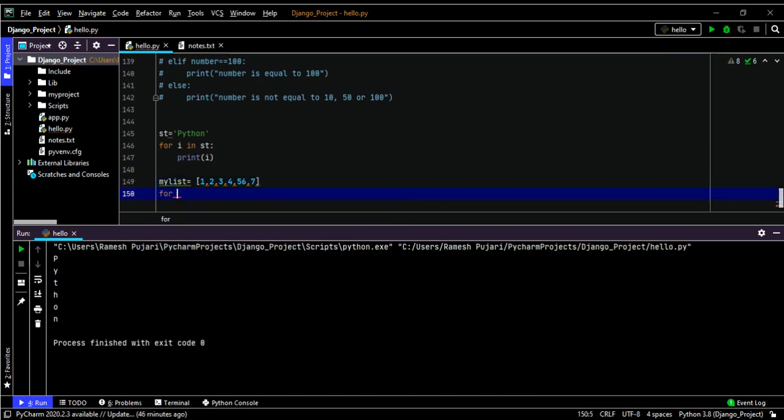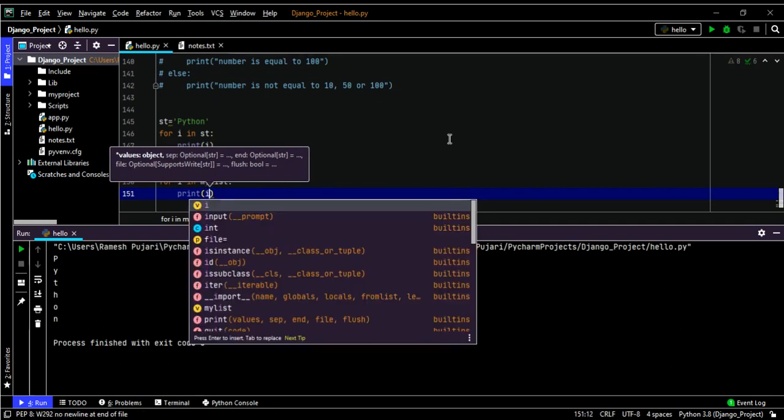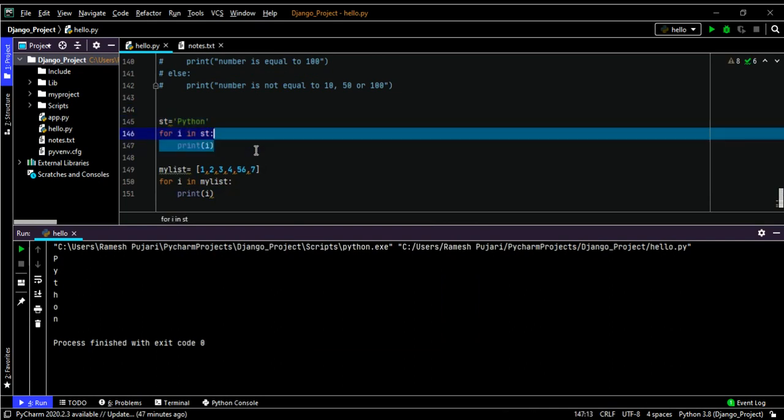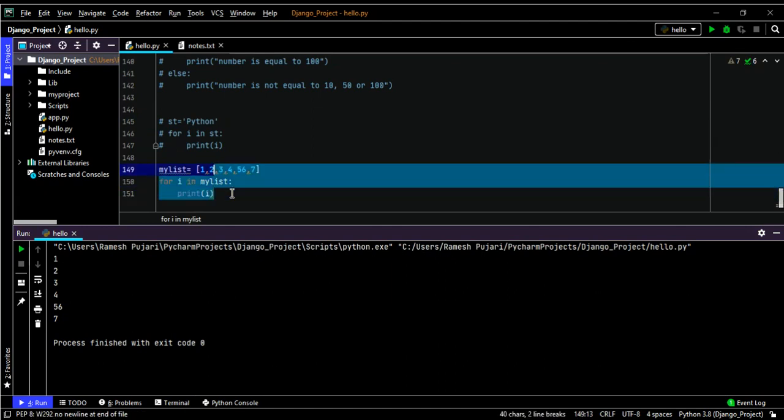Now I'm iterating the loop, for i in my list, print i. Now we can notice all the elements one by one are stored in the i variable and printed here. This is the usage of for loop in Python.